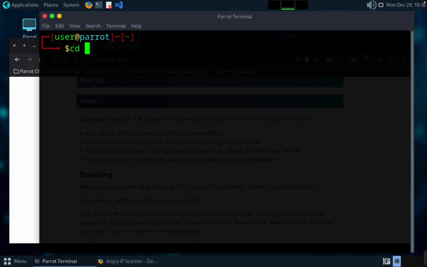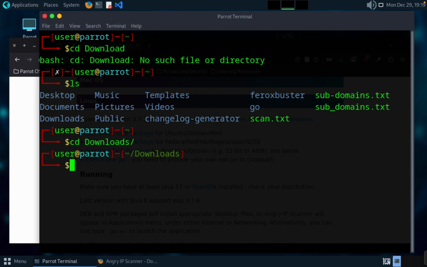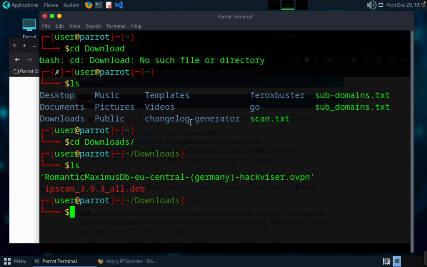Let's go to the downloads folder where we have installed the tool. See the downloads. We have the Angry IP Scanner Debian package here. So we have to extract it.